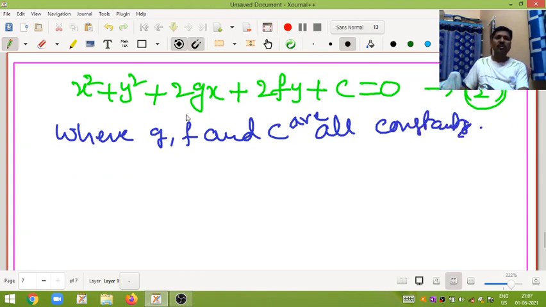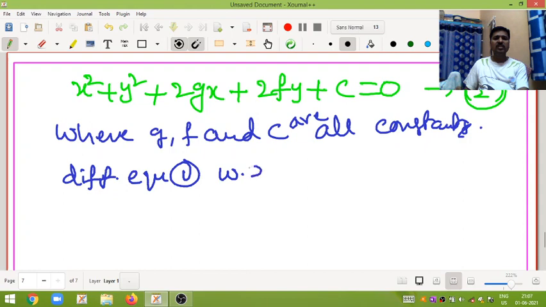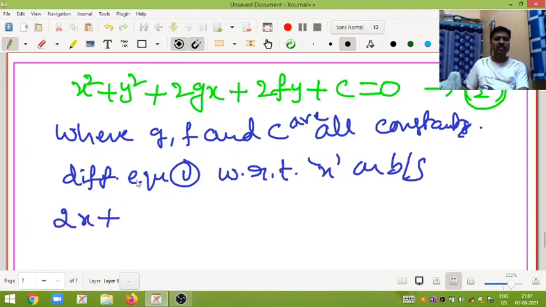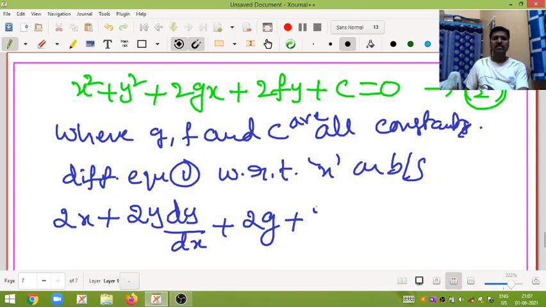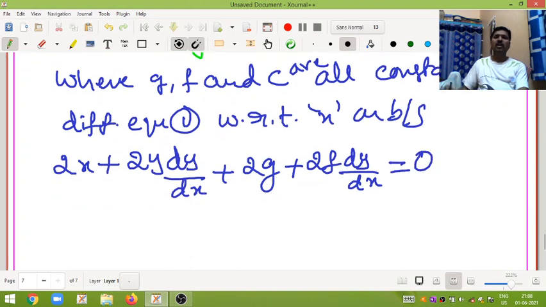Now, how do you get the differential equation? By differentiating equation 1 with respect to x on both sides. The differentiation of x square is 2x, plus the differentiation of y square is 2y dy by dx, plus the differentiation of 2gx is 2g, plus 2f dy by dx. The constant becomes 0.